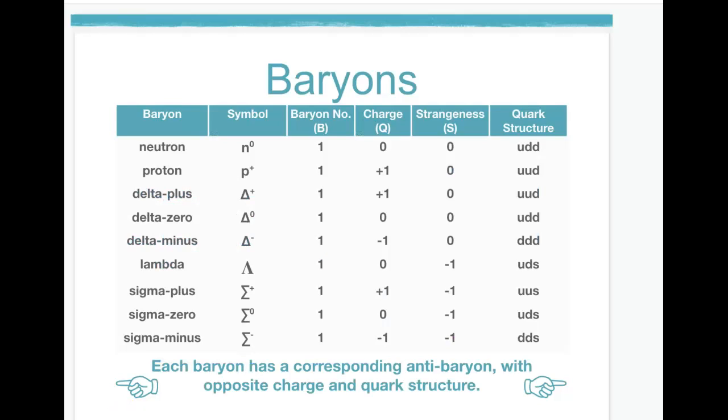So this is a much larger list of baryons, and I'm going to use some of them as a way of illustrating how the properties of the baryon, like its baryon number, its charge, and its strangeness, depend on the individual properties of this quark structure. All baryons are made up of 3 quarks.